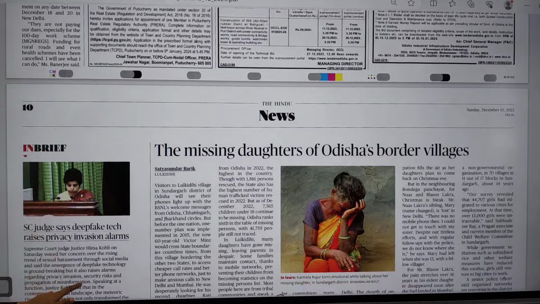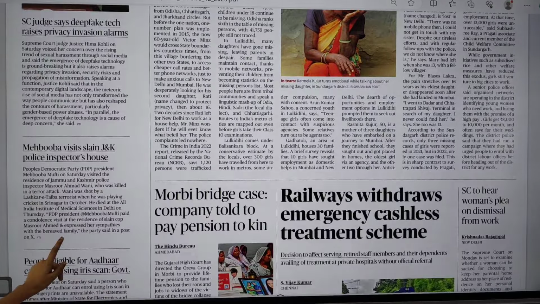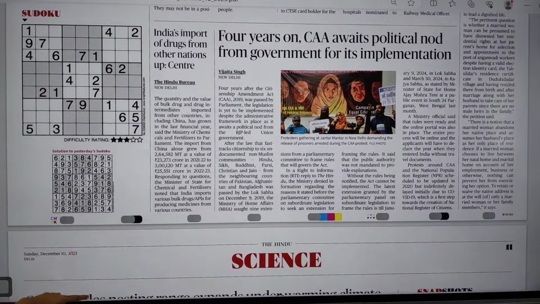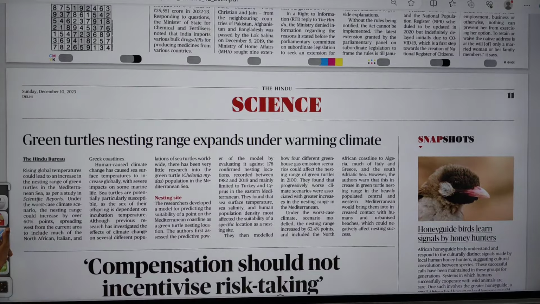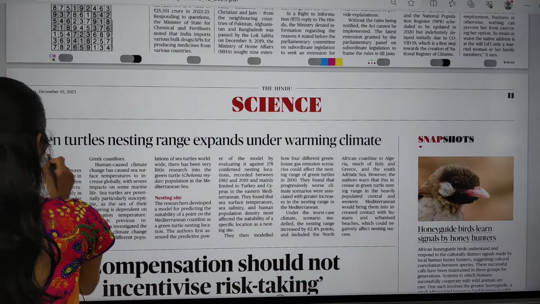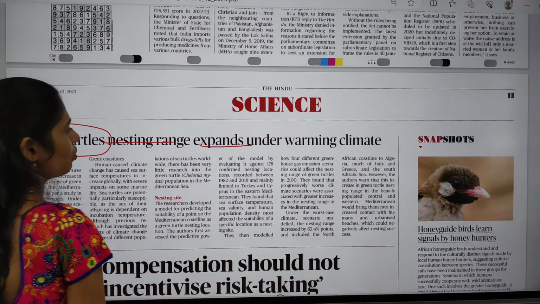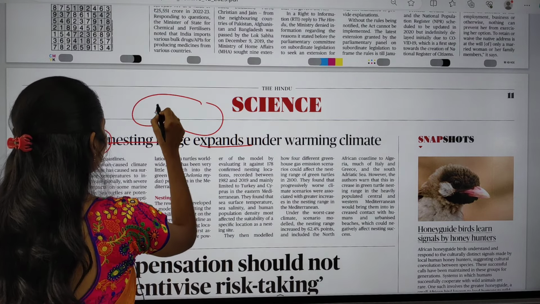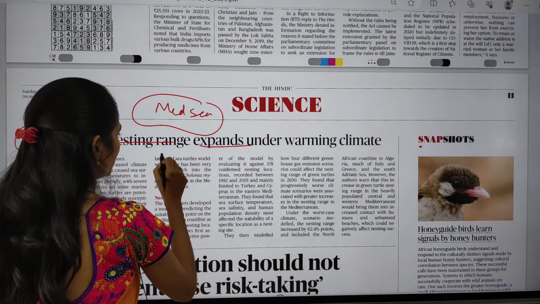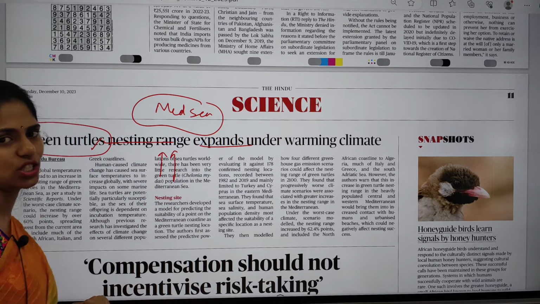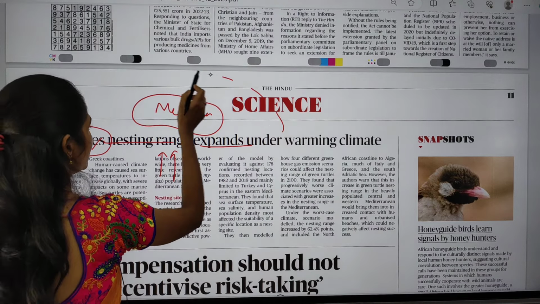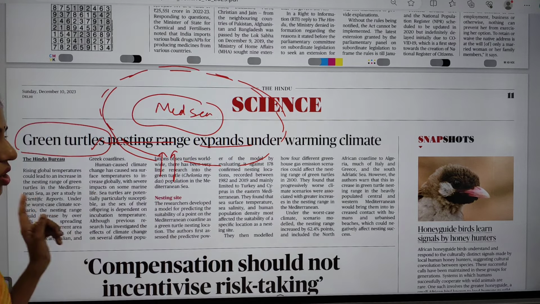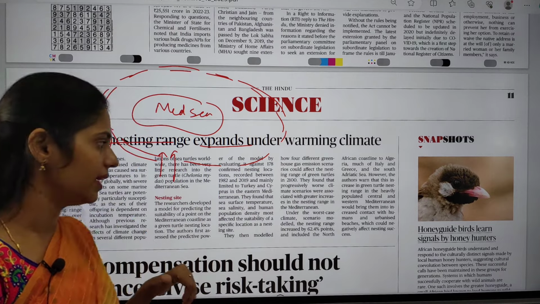Okay, let us move on directly to the science and technology page. One important article here is "Green turtles' nesting range expands under warming climate." Green turtles are seen around the Mediterranean Sea, but with increasing climate change and warming, the sites of these green turtles are going to expand. This is mainly what the article says, and we are going to see that in detail.